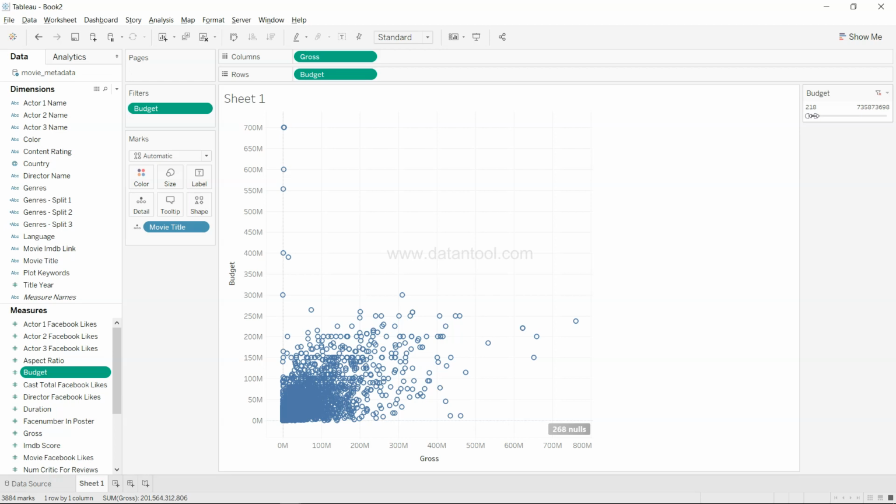So probably you can create sort of categories like 0 to 100 million, 100 to 200 million, or maybe 0 to 100, 100 to 500, and 500 to 1 billion, and see what output is coming. So that is one thing to understand the relationship. Over here, you can see that there is a positive correlation when the budget limit is 735 million. And as I said, you can create categories and make more sense out of it.